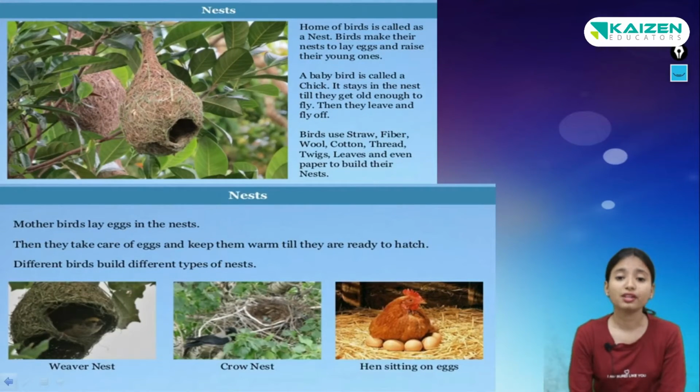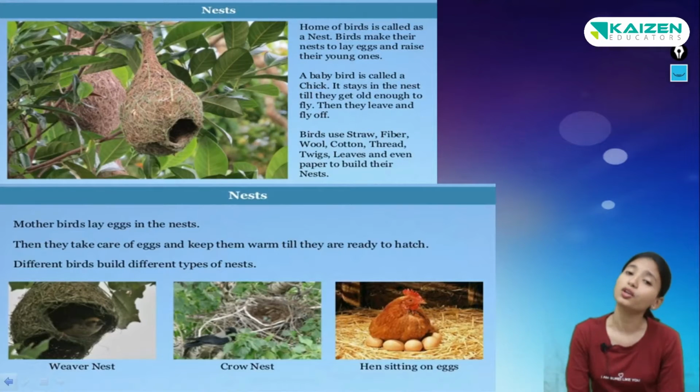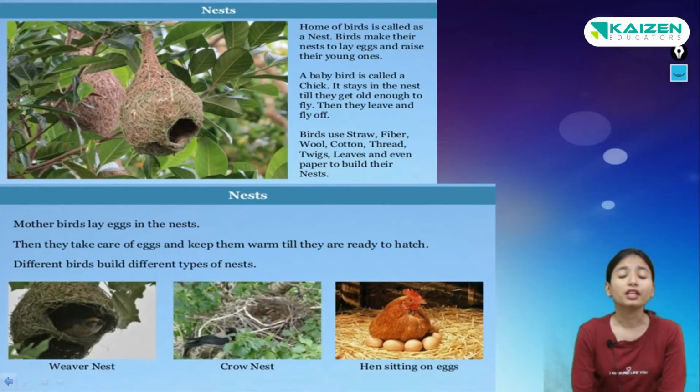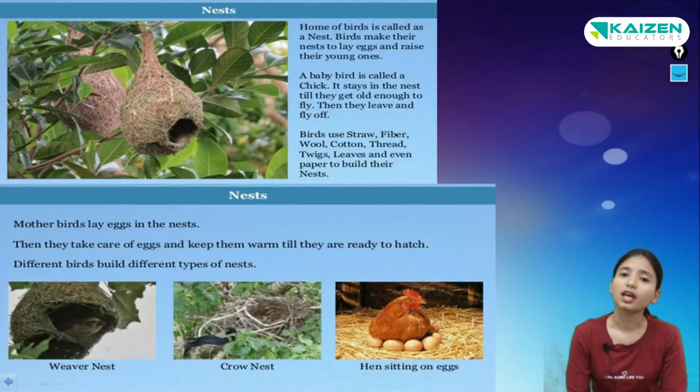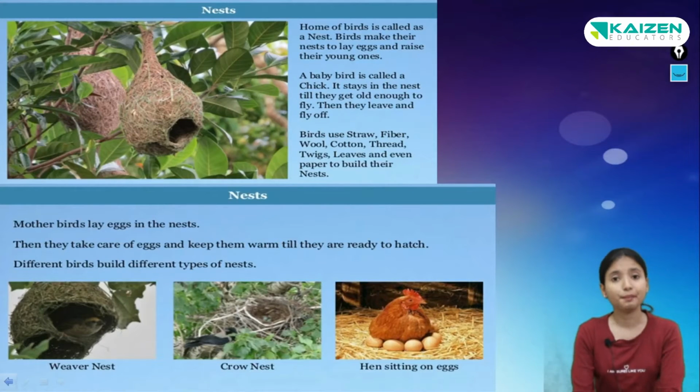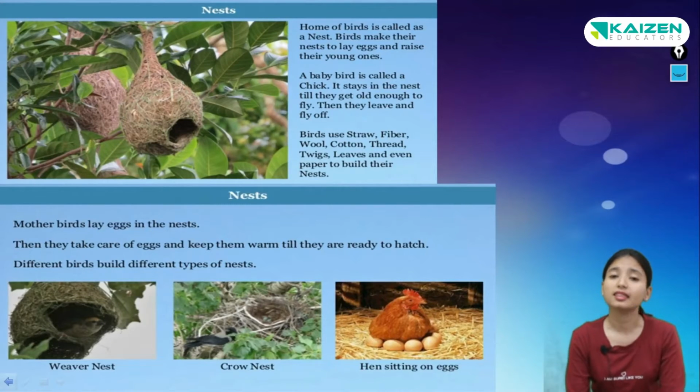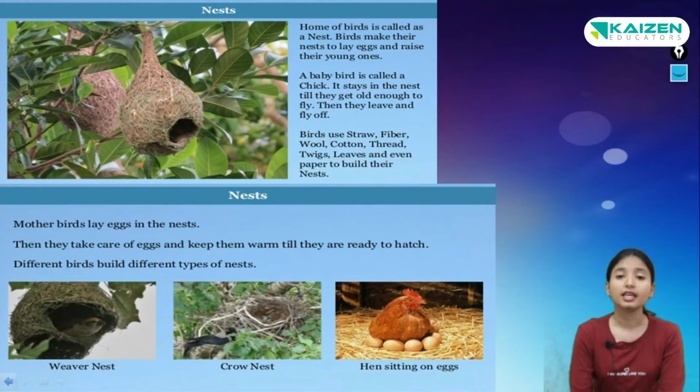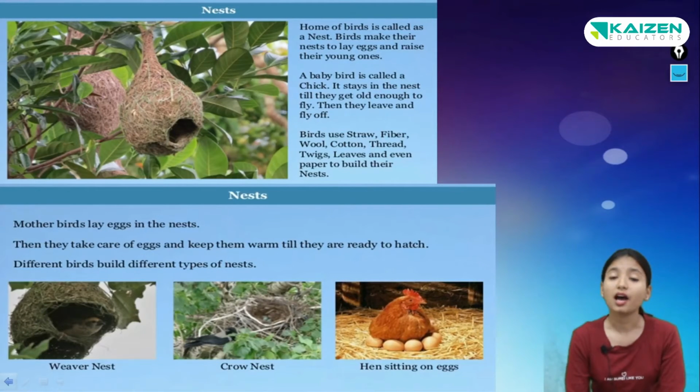Birds use different kinds of straws, fibers, cotton, paper, etc. to make their nest. They hold these things in their beaks, and with the help of their beaks and their feet they make their nest. And the mother birds lay eggs in the nest. What do they do? They lay eggs in the nest. They take care of their eggs and they keep them warm till they are ready to hatch.